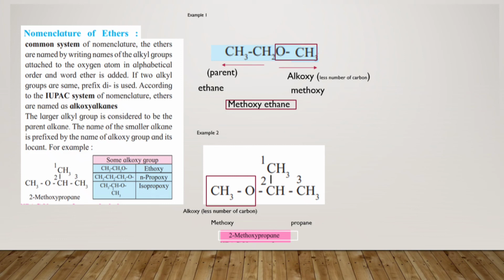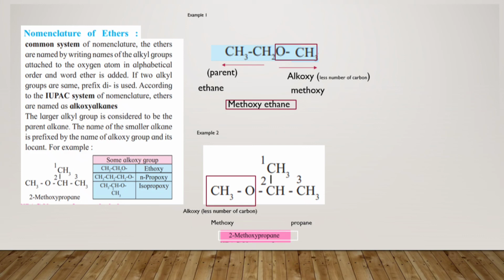Now see the other side of oxygen, it contains 3 carbon. Start numbering this carbon as 1, 2, 3, and this forms the parent, and then that parent will be named as propane over here. So the name of this compound will be 2-methoxypropane. Since this methoxy is present at the second carbon of propane, the name over here will be 2-methoxypropane.